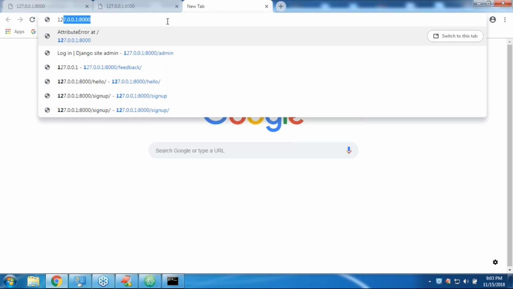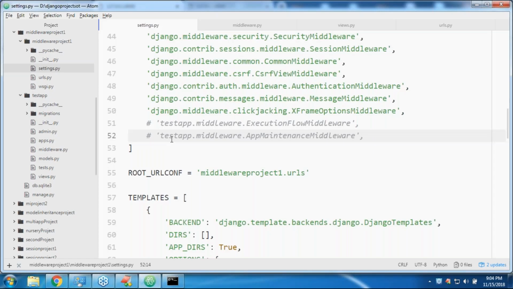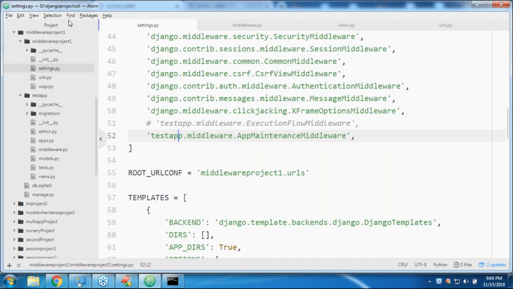If I refresh this one, now the response comes directly from the application, no more middleware. Have you observed? Automatically no more middleware. After 1 month, when the maintenance activity comes again, I will enable this middleware, and then middleware will come into the picture again. It is pluggable. If you want, you can maintain it. If you don't want it, just comment it out, and automatically middleware won't come into the picture.